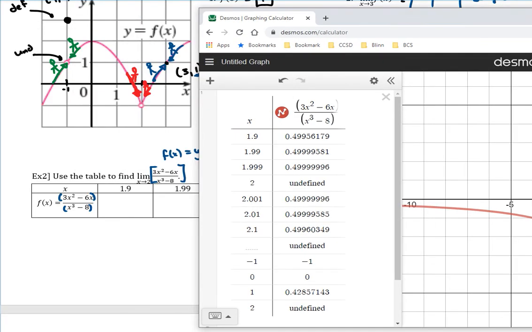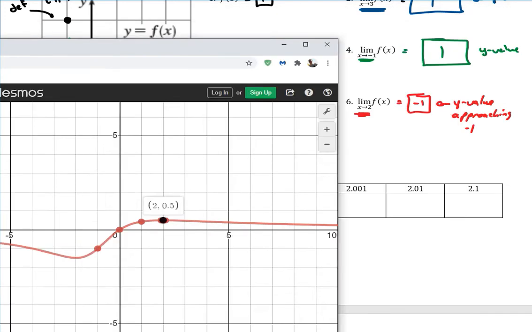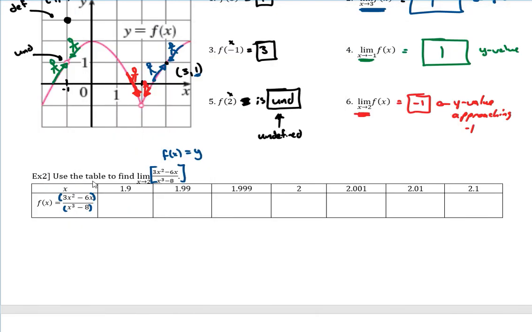Okay, so let's go ahead and copy these down real quick. I'm going to move this over so I can see it. Let me start with 2. Notice it was undefined. If you try to plug 2 into this, it's all undefined. So in our function, f of 2 is undefined. But if we plug those other ones in, we got 0.49956. We'll do 5 decimals.